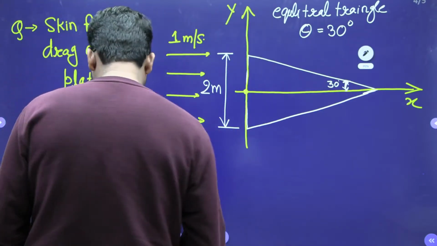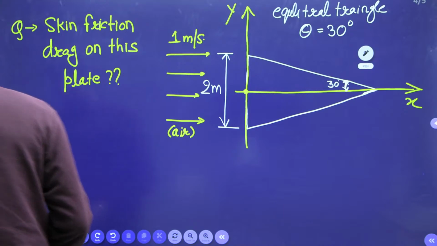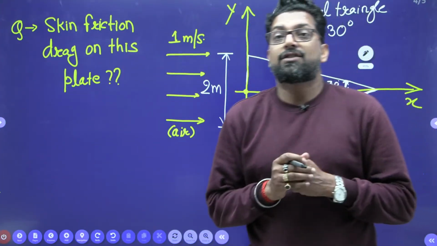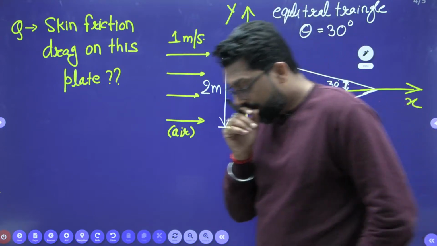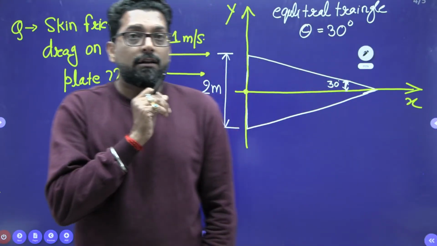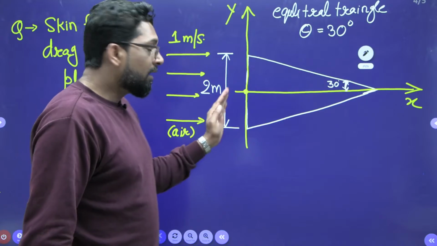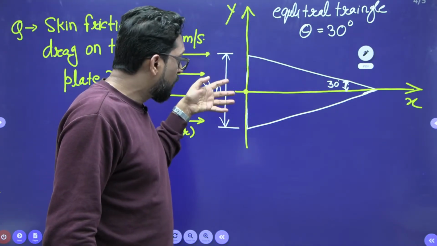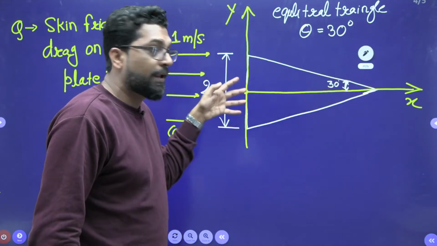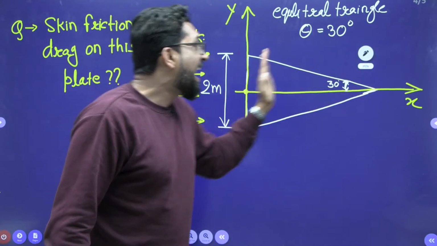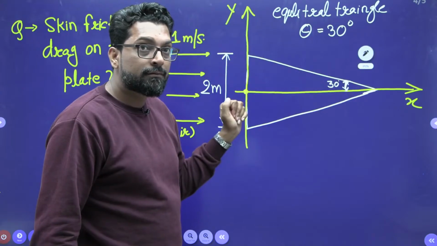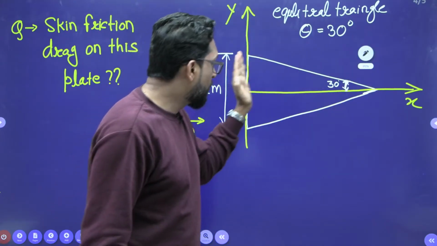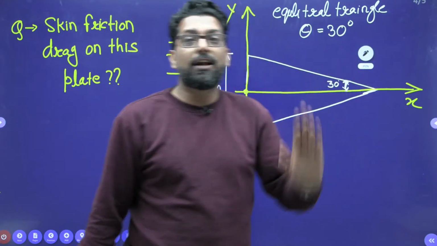No problem at all. Now, beta, what is the concept behind this question? During the fluid flowing over the plate, this triangular plate may be entirely laminar, entirely turbulent, or somewhere laminar and then turbulent.